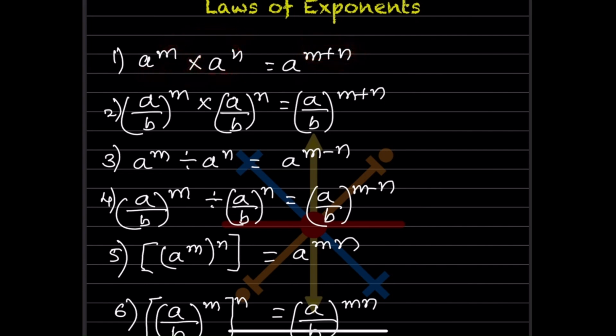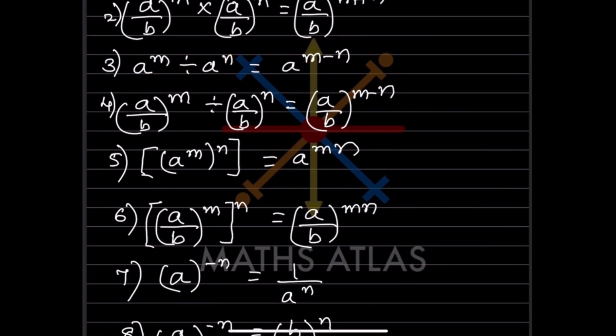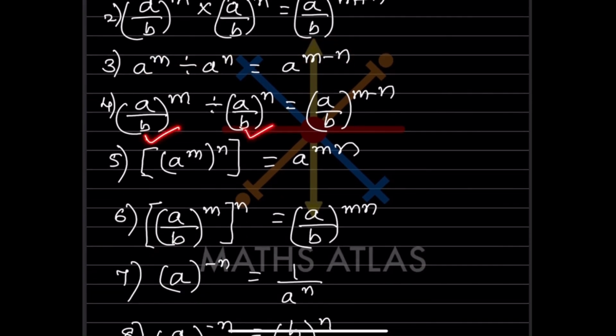Now if it is in the form of a fraction, a by b raised to m, same thing we can write here, the base is the same, so that is going to be a by b raised to m plus n. You are going to add the index over here. Now if it is division, the bases are same, so you are going to write a raised to m minus n. Again here if it is in a fraction, the same thing, both bases are the same, and this is division, so you are going to subtract.